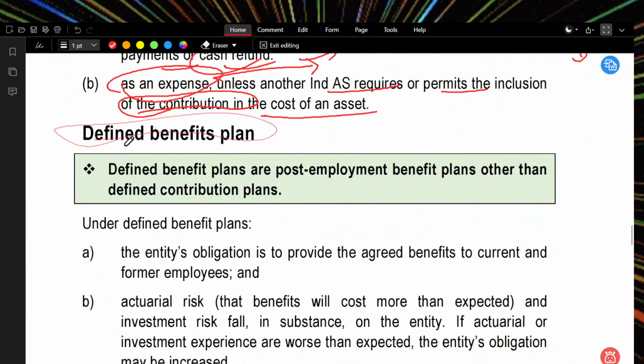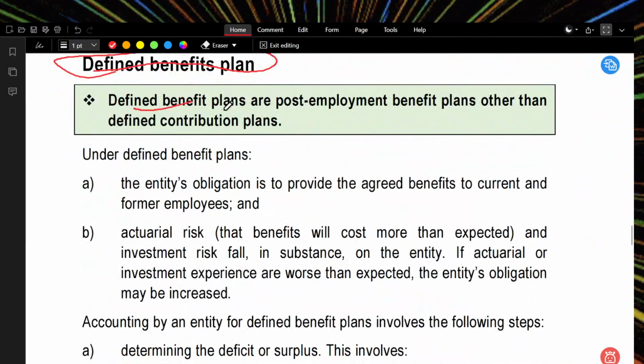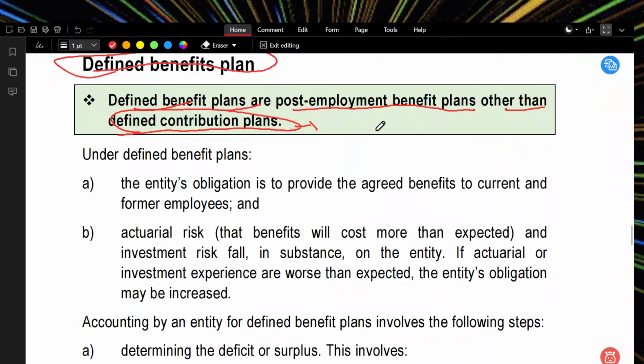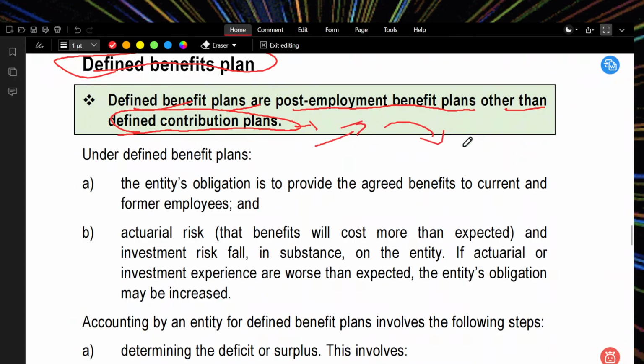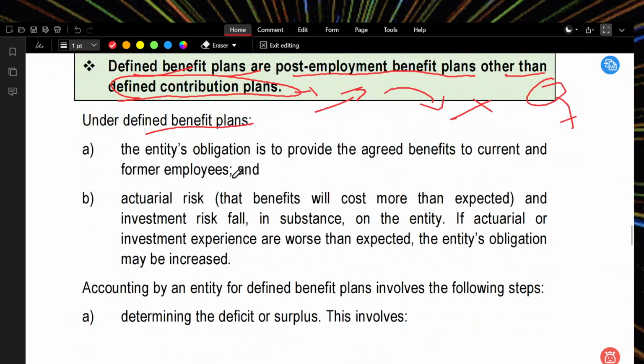Defined benefit plans. What are defined benefit plans? Defined benefit plans are post-employment benefit plans other than defined contribution plans. A defined contribution plan is where I will give this much amount, and you will get something. In a defined benefit plan, whatever I contribute, I will get something out of it. The entity has an obligation to provide the agreed benefit to current and former employees.